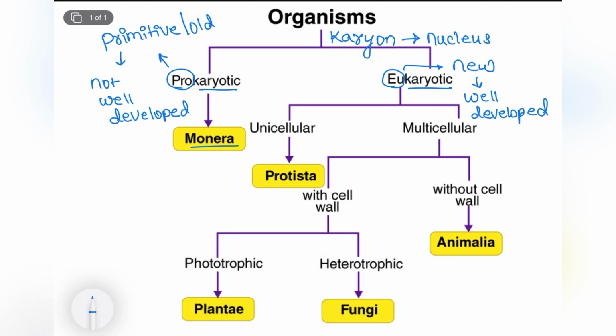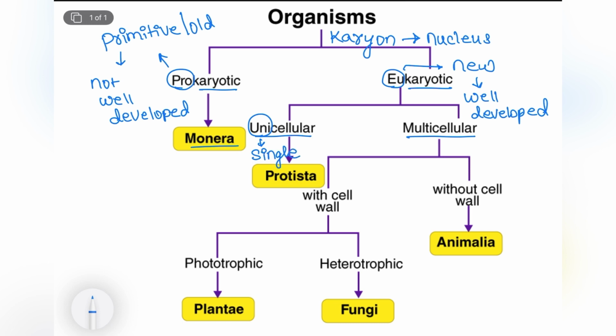Eukaryotic organisms are further classified into two groups. Now, here the two groups are unicellular and multicellular. Here, as you can see, uni means single.